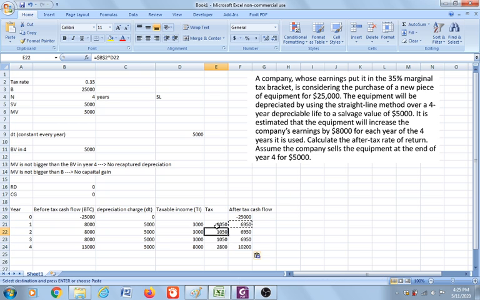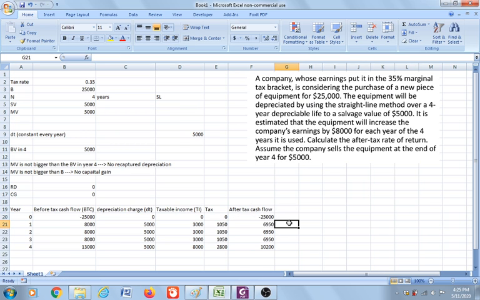Or if you want to put a value in taxable income or tax for year 0, you can just put 0 over here. And of course, the tax in year 0 is 0. So the after-tax cash flow in year 0 is the before tax cash flow in year 0 minus tax, which is 0. So it is still minus 25,000.